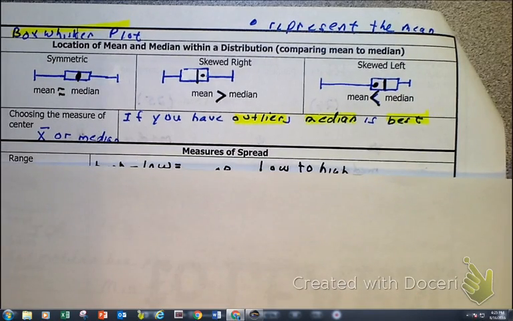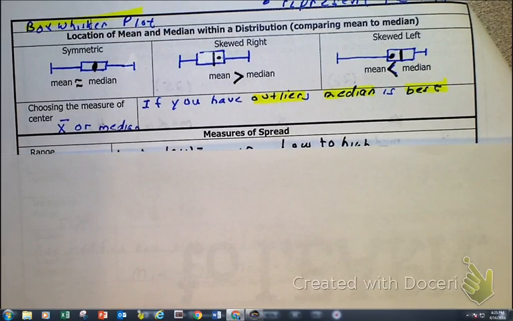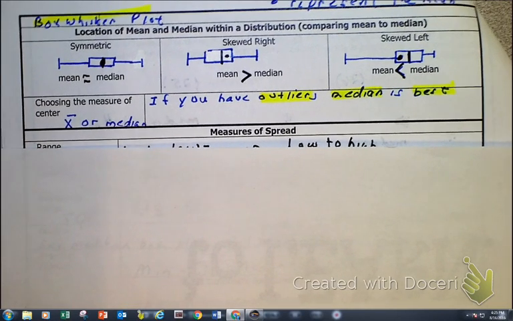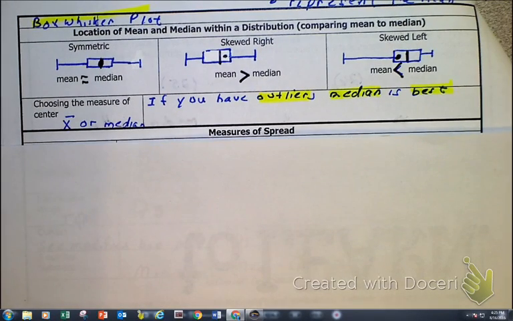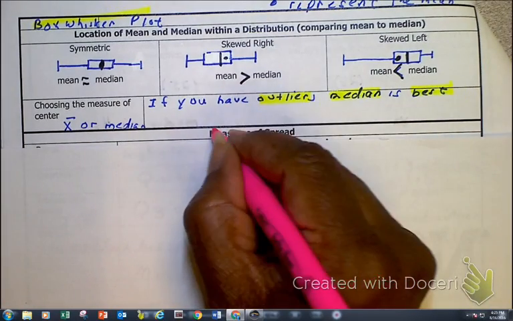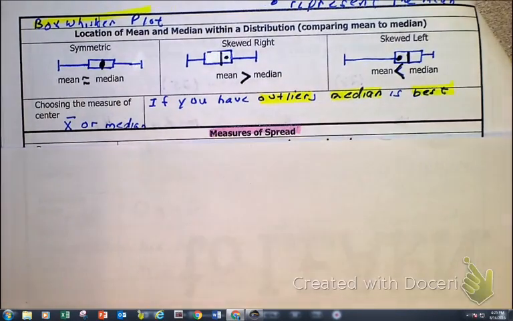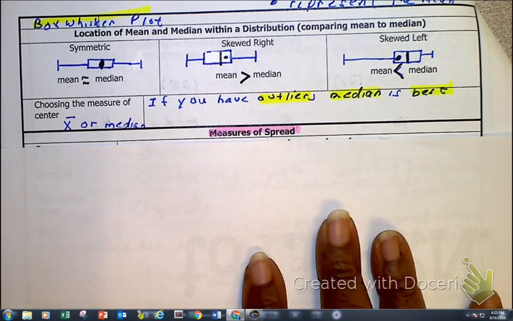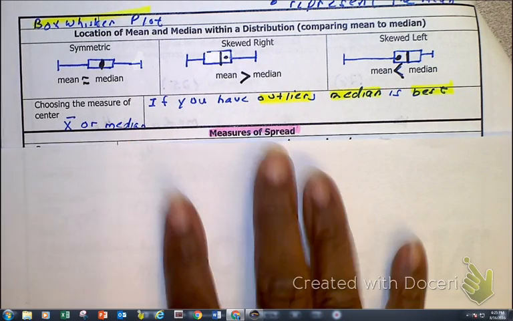So the next thing I want to talk about is the idea of measure of spread. And we've talked about this in class, but we've talked about it when it's a histogram. We've talked about it when it's a stem plot, maybe even a dot plot, but I want to talk about it when it pertains to a box plot.